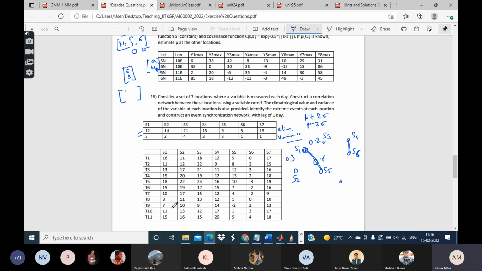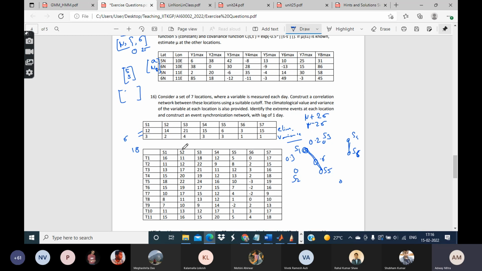So for every location, you can identify which are the extreme events. Let us say for S1, 12 is the mean and 3 is the variance. Those values which are more than 18 or less than 6 are the extremes. Which values are more than 18? No value. And less than 6, also no value. So basically at S1 there is no extreme event.